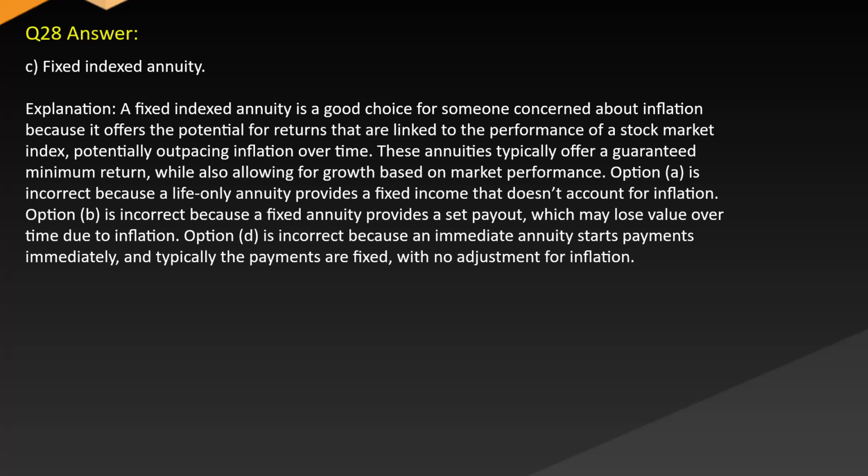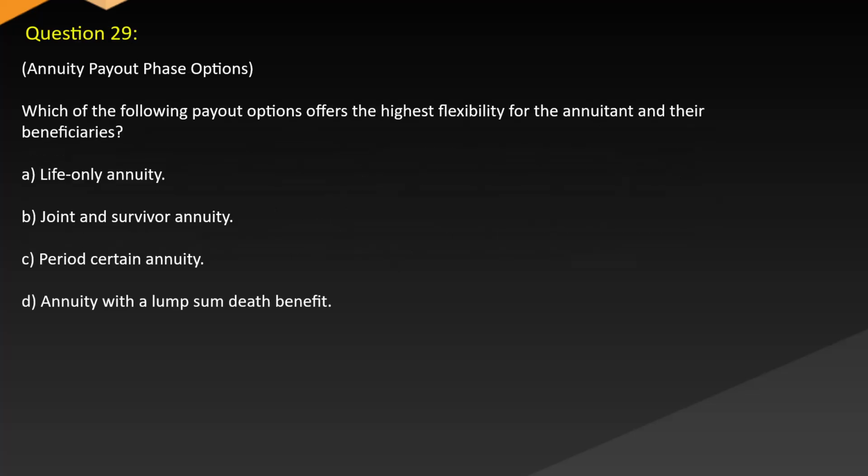Option A is incorrect because a life-only annuity provides a fixed income that doesn't account for inflation. Option B is incorrect because a fixed annuity provides a set payout which may lose value over time due to inflation. Option D is incorrect because an immediate annuity starts payments immediately and typically the payments are fixed with no adjustment for inflation.